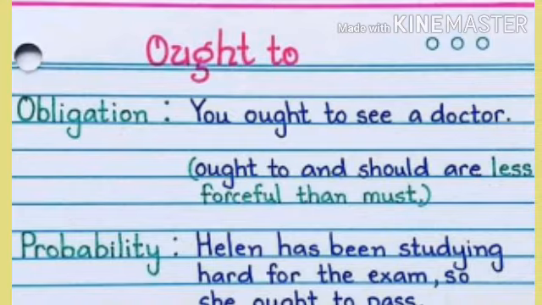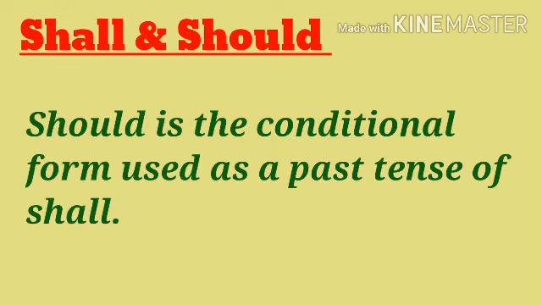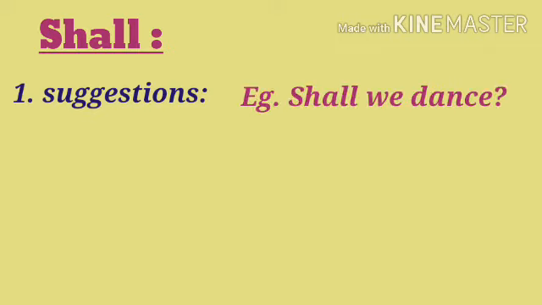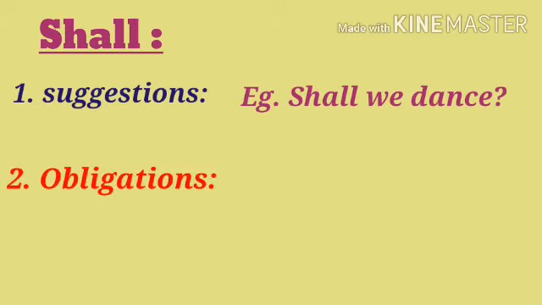Students, the next modal verbs are shall and should. Should is the conditional form used as the past tense of shall. Use of shall. Shall is used to make a suggestion. For example, shall we dance? Or it can also be used as obligation in a very formal situation.